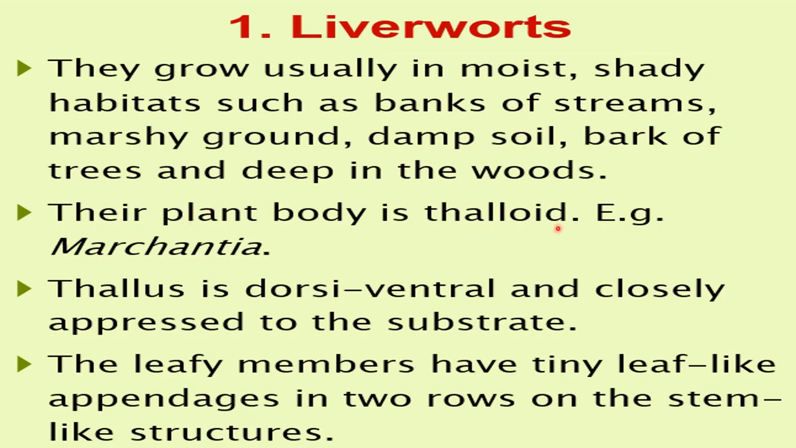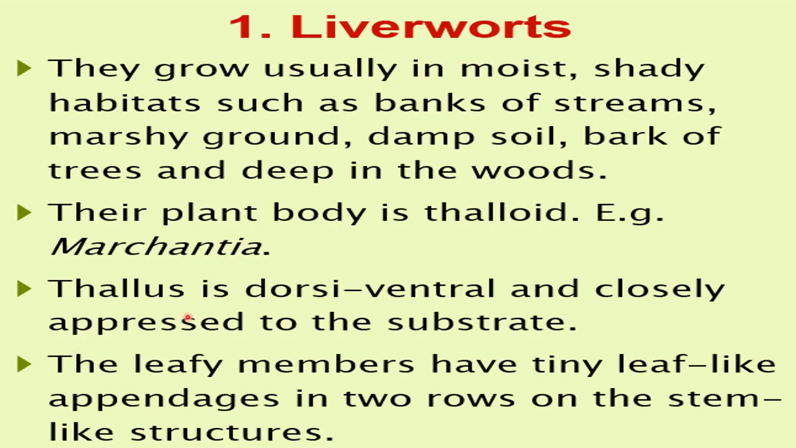Their plant body is thalloid. Thalloid means like the algae, which is not completely differentiated. For example, Marchantia. So Marchantia is one example of the liverworts, and this is the same bryophyte that you have seen in that diagram, on which I showed you the male and female sex organs. So that is Marchantia, one of the liverworts.